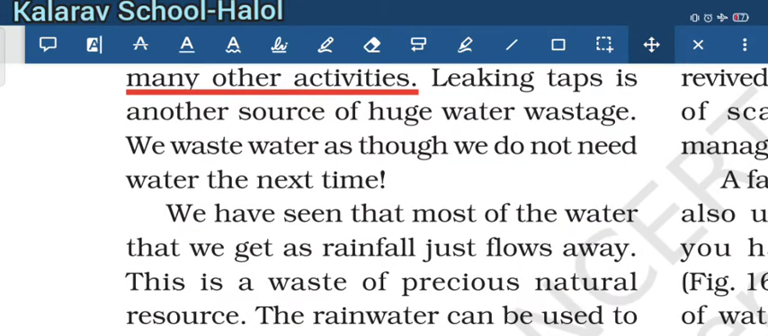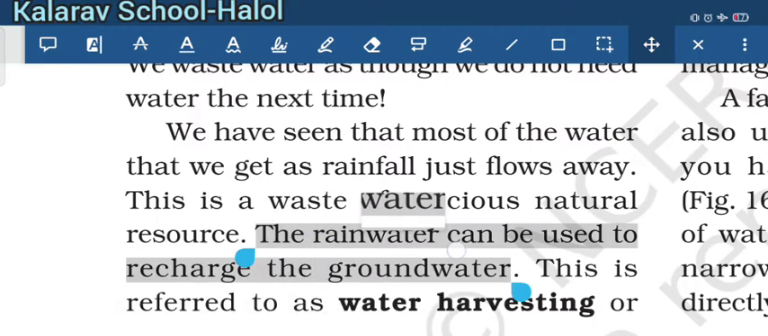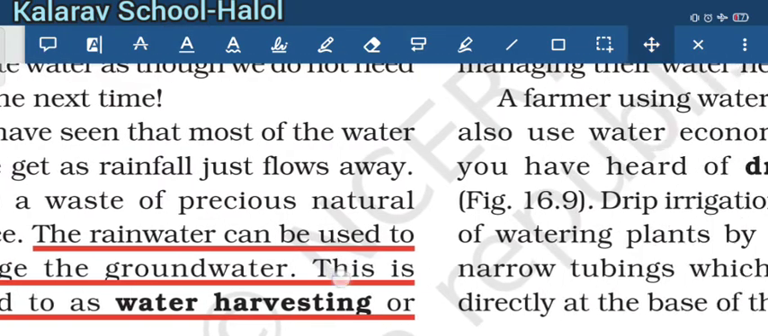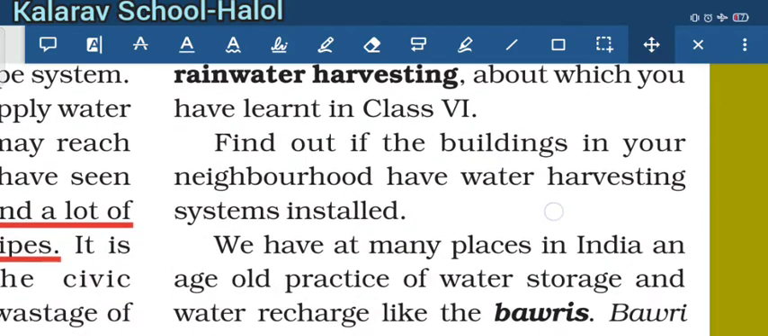We have seen that most of the water that we get as rainfall just flows away. This is a waste of a precious natural resource. So we have to store that rainwater. The rainwater can be used to recharge the groundwater. This is known as rainwater harvesting or water harvesting. You already studied rainwater harvesting in the previous class.